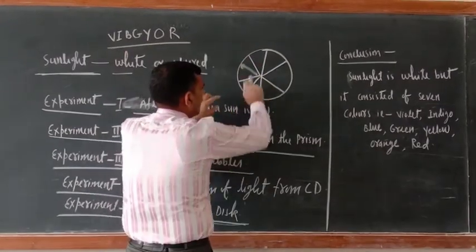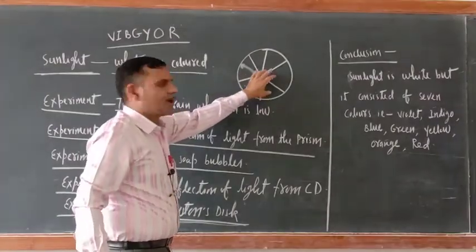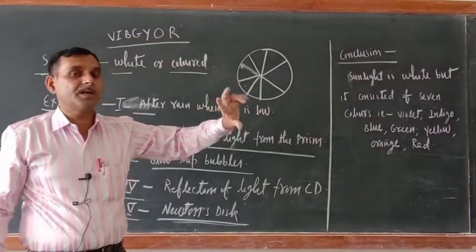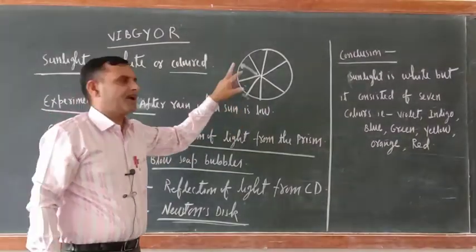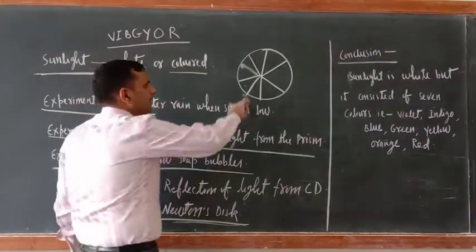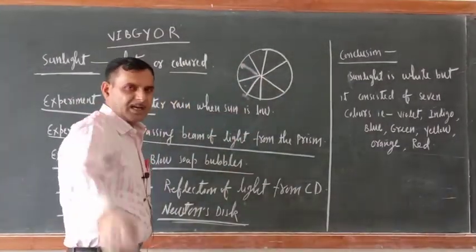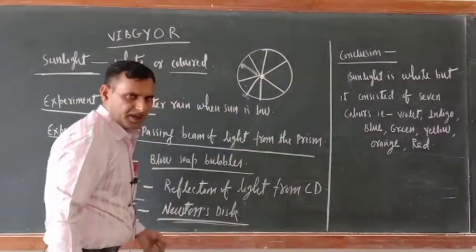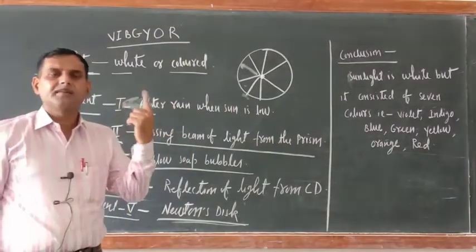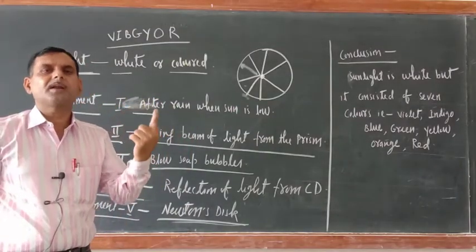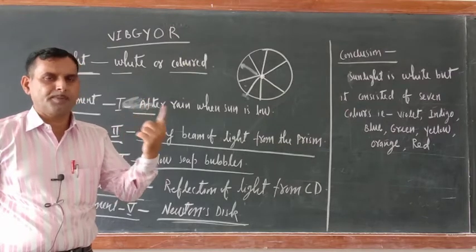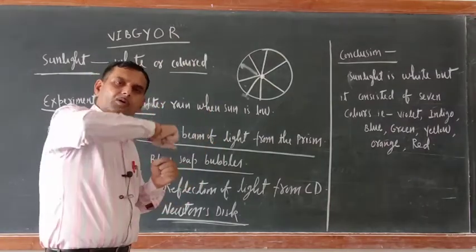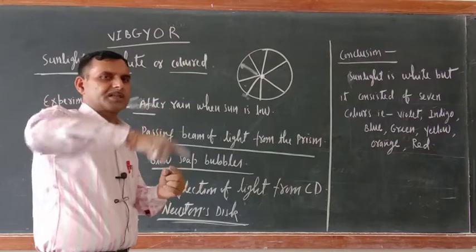Now in my diagram the sizes are unequal. You should divide it in such a way that their sizes are equal. So you just paint it. After painting, you will get a disc painted with 7 colors. Now make a small hole at the center and fix that disc onto a stick. Even a refill of a ball pen you can use. And now rotate it fast.